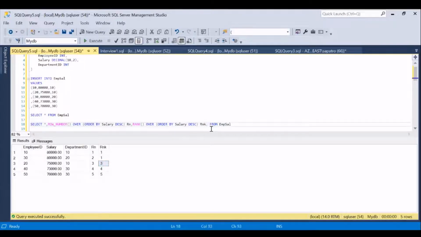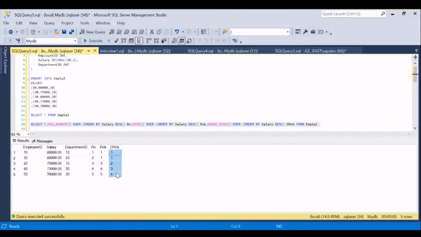Now let's try to use the third window function, which is dense rank. Now let's see what the result is. Now I think I'm getting the right answer. Persons 10 and 30 having the highest salary get rank 1, and then the next person who is getting 75,000 salary is getting rank 2.